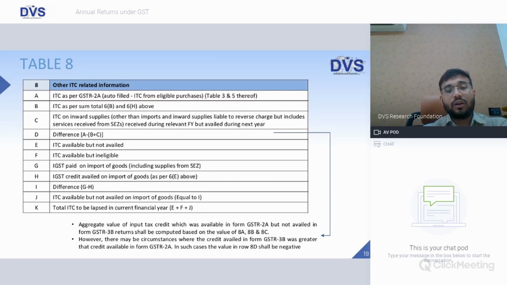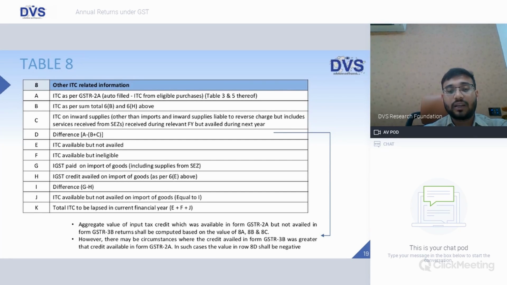So ITC available, but in case it is available for more than that, the balance would lapse, and only an amount equal to I, that is the difference between the IGST actually paid and the credit actually availed, would be available for the purpose of taking credit.